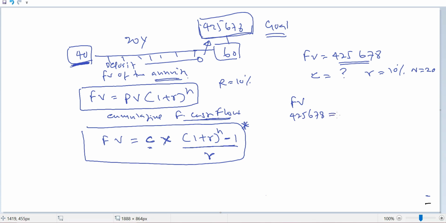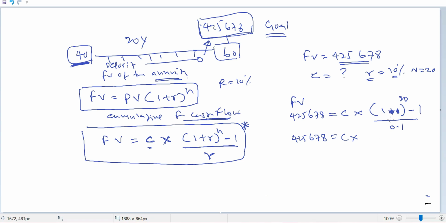Equals cash flow times 1 plus r means 1.1 to the power 20 minus 1 divided by r means 10%, so we can say 0.1. Then 425,678 is equal to cash flow times 1.1 to the power 20.